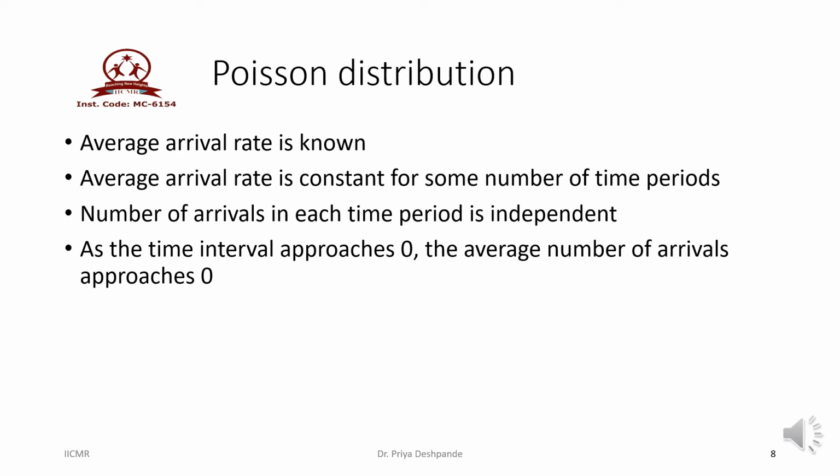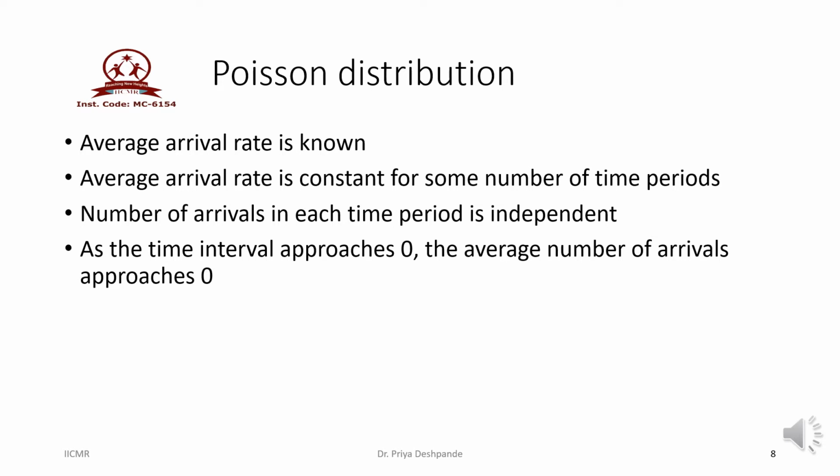When we use Poisson distribution to study the arrival pattern of the customers, the average arrival rate of the customers in queuing theory is known to us. The average arrival rate is constant for some time period and later on it may change. The number of customers arriving at the system are independent of each other.